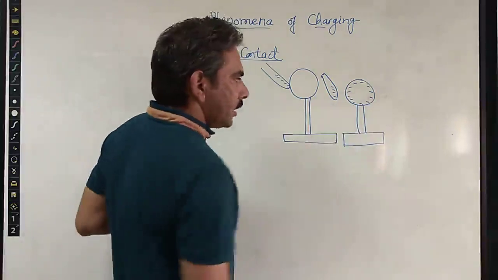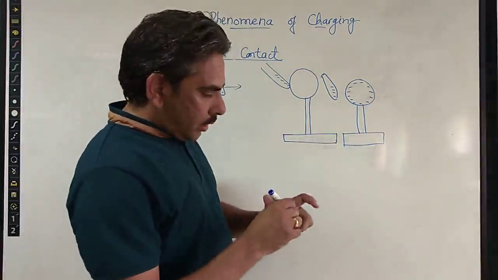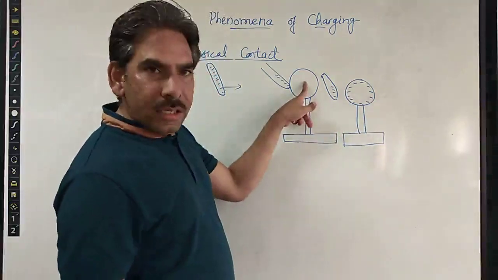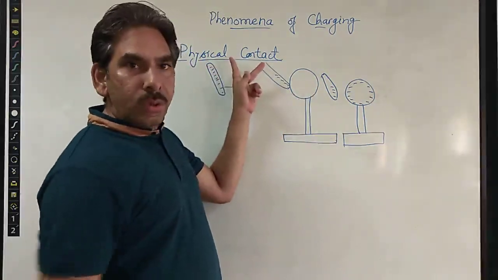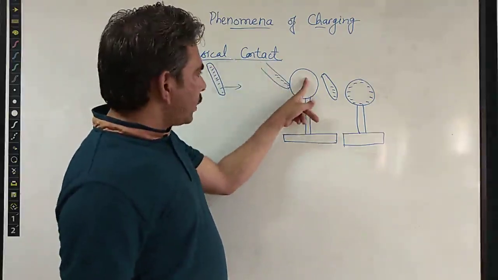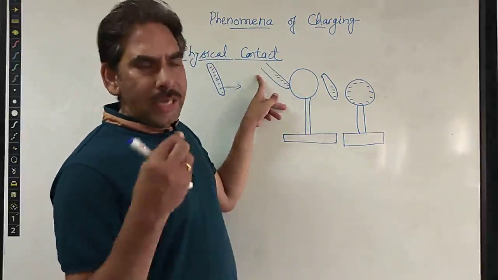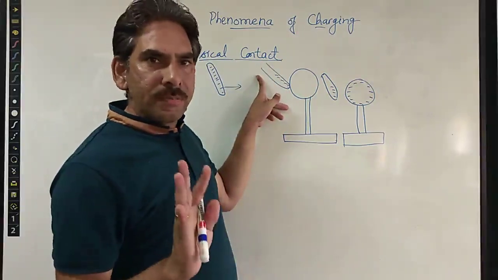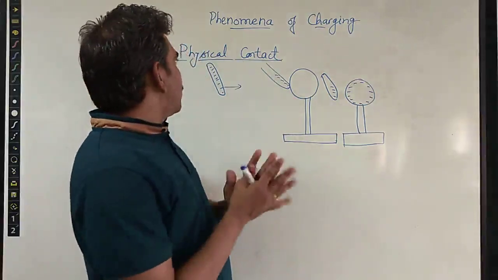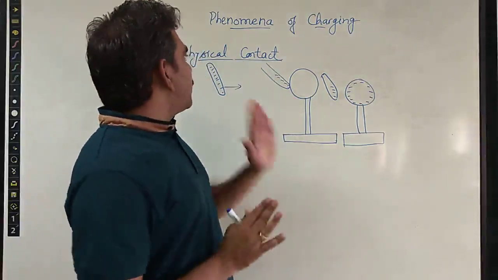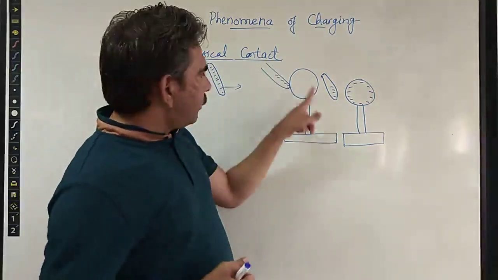In this way we say that we have charged the metallic conductor by the method of physical contact, the physical contact of an uncharged conductor with a charged conductor or any charged substance. So this is called the first method, in which charging is done by the physical contact of the objects.